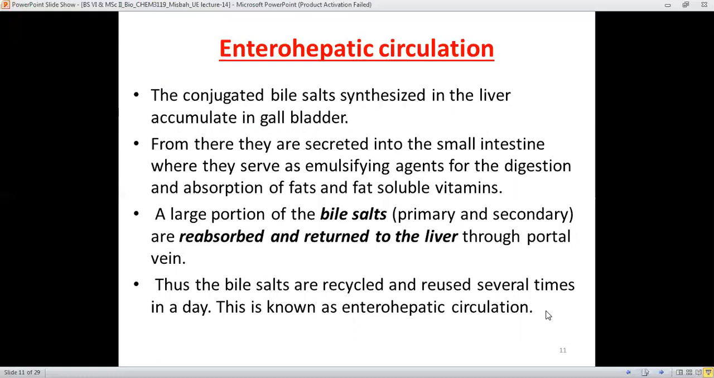And a large portion of these bile salts, which consist of primary and secondary, are reabsorbed and therefore returned to the liver through the portal vein. And therefore the bile salts are recycled and reused several times in a day. And this complete cycle or circulation is called enterohepatic circulation.